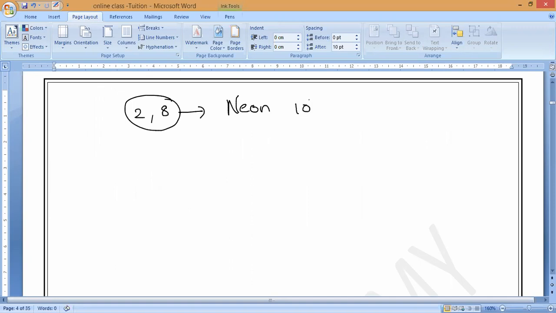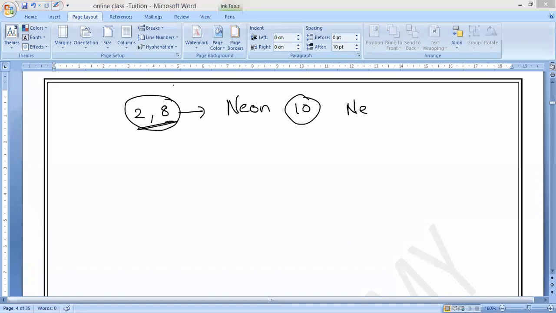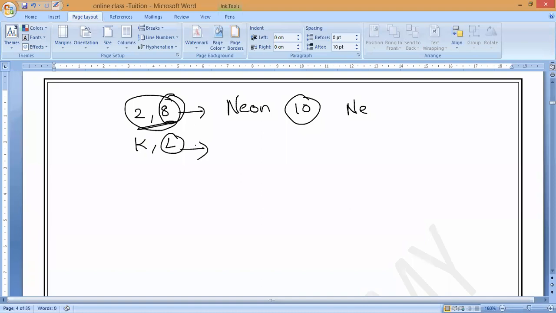Neon's atomic number is 10 and the symbol is Ne. Its electronic configuration is 2,8. So what is the valency shell here? The valency is 8. K and L, so L is the valency shell. Now, is it possible to remove the electron from 8? No, sir. It is not possible. Already it is stable.